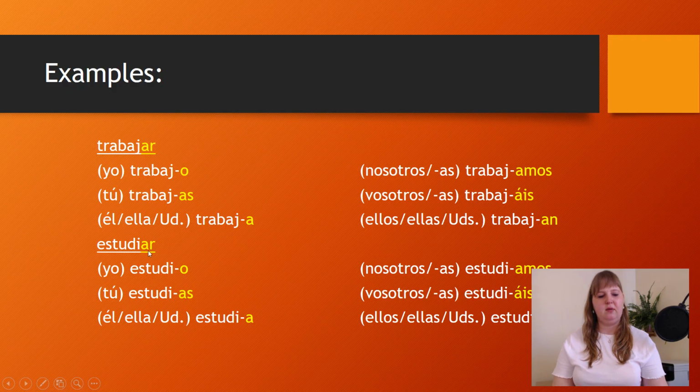And the verb estudiar means to study. So again, we have to remove the ending ar. Then we have the stem estudi. And again, we just add the following endings: o, as, a, amos, áis, an.